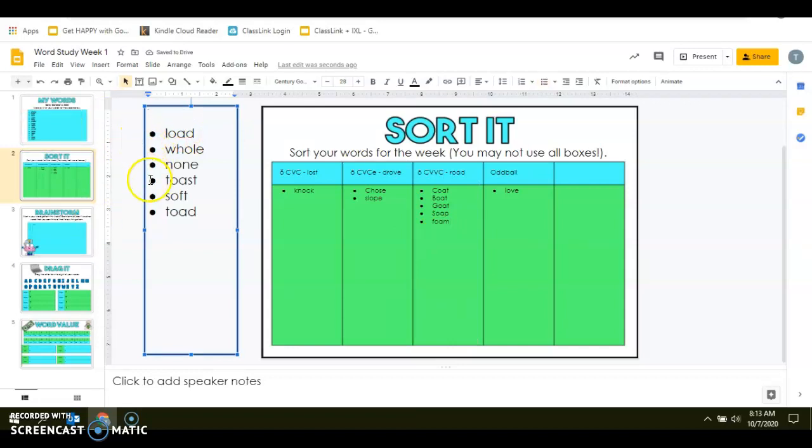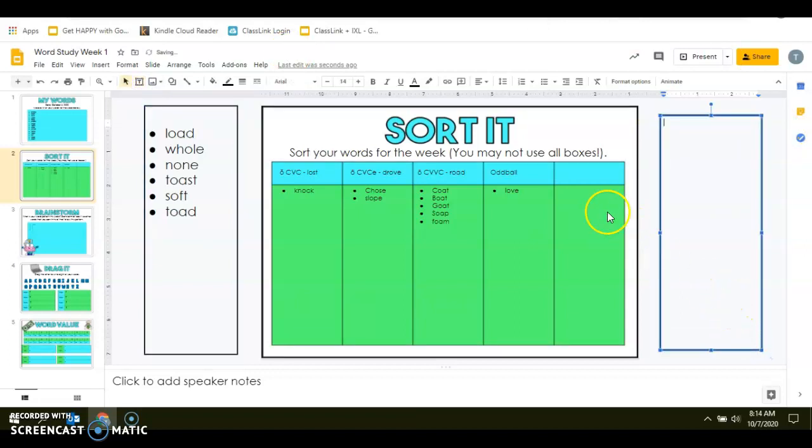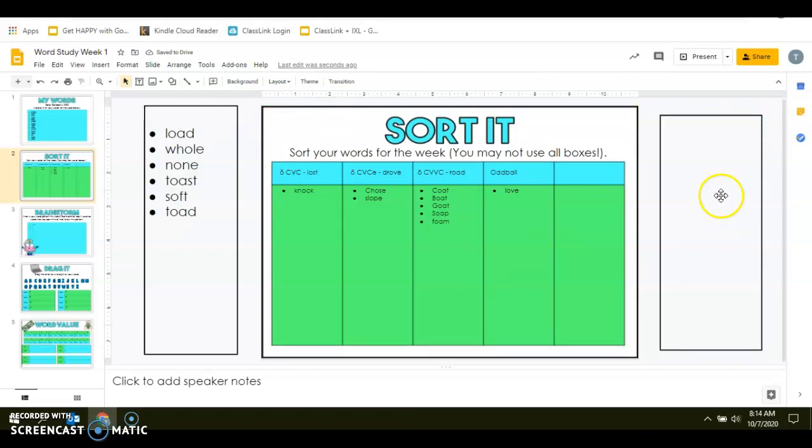Also, this word box was originally not on the page. However, I used a text box where you can click on this button with the T and the lines around it. Click on it. Make my box as big as I want it. And you'll see that you can make a text box and start there. If you like to see the outside lines, as we have here, then you would click on the three lines, the one at the top, very thick, and then getting thinner by the bottom. They call this the border weight, and then put it at a 3px, and it kind of gives it weight.